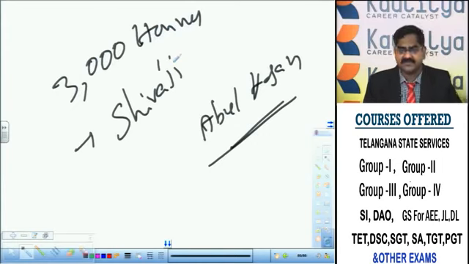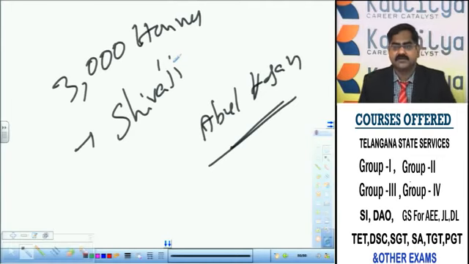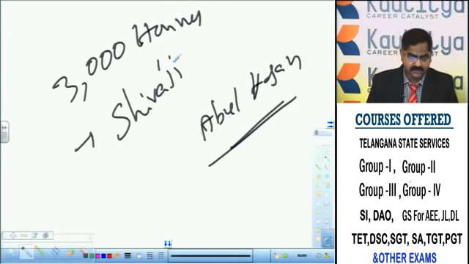And Shivaji, after occupying some territories, had to share them with the Golconda Kingdom. This was the agreement.